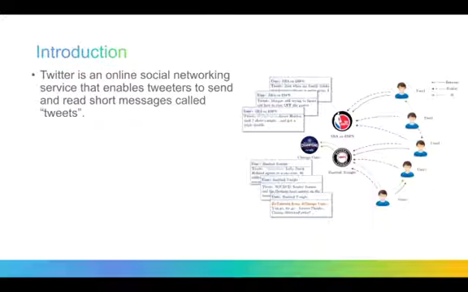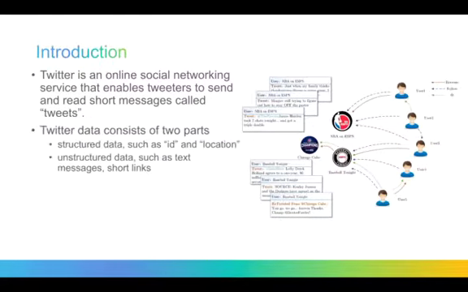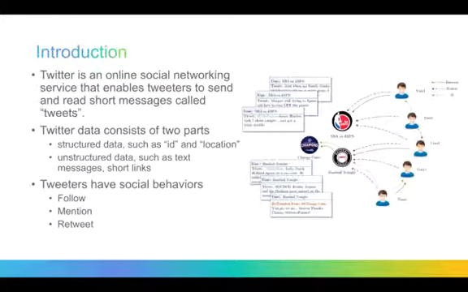Twitter is an online social networking service that enables tweeters to send and read short messages called tweets. Twitter data consists of two parts: structured data, such as ID and location, and unstructured data, such as text messages and short links. Tweeters have some social behaviors, such as follow, mention, and retweet.